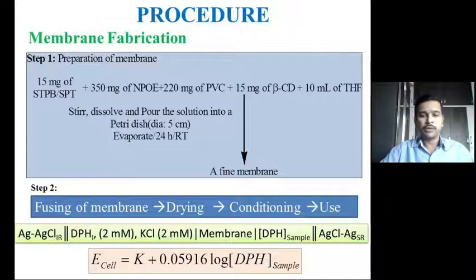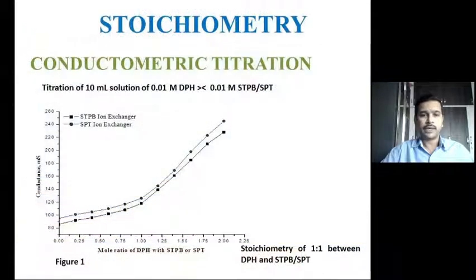If I use the constructed electrode along with the silver chloride reference electrode for determining DPH concentration, that is donepezil hydrochloride concentration, it will obey the Nernst equation in this manner: E cell is equal to K plus 0.05916 times log of the DPH concentration present in the sample. With this background, the donepezil hydrochloride sensors will actively function to sense the presence of DPH species in any given unknown solution.